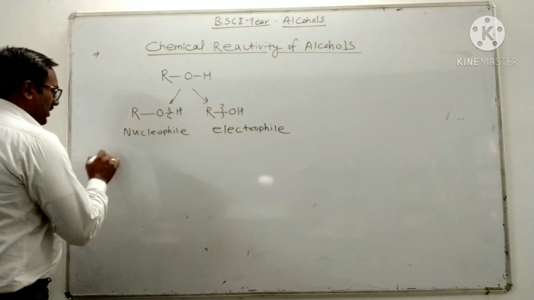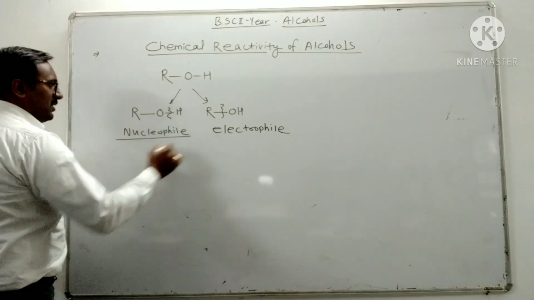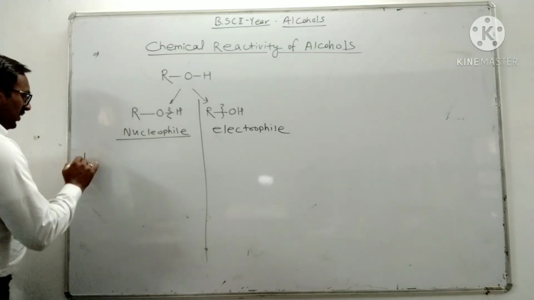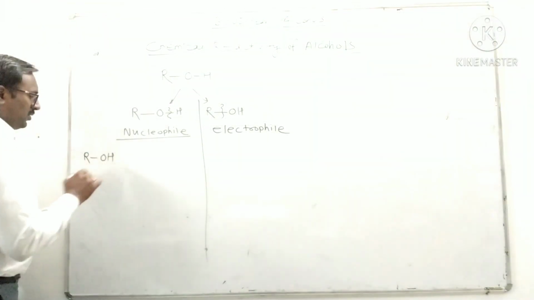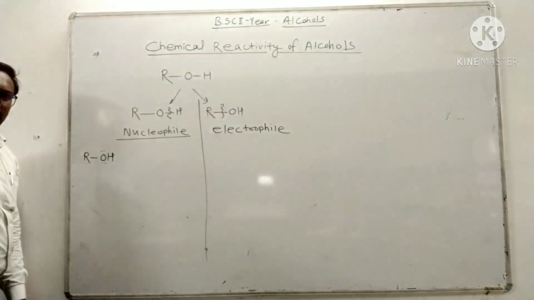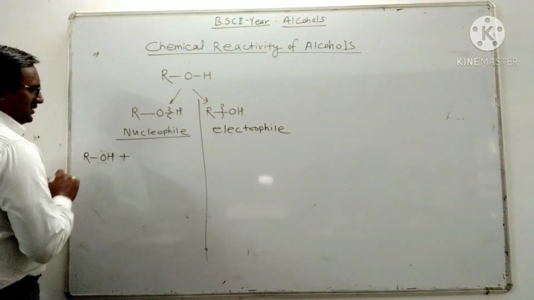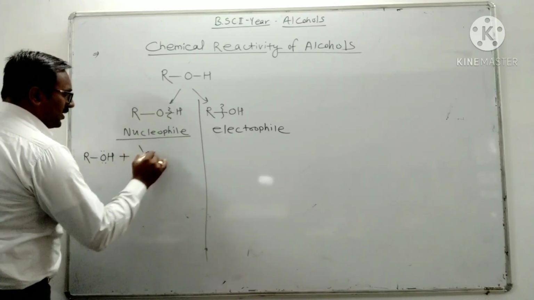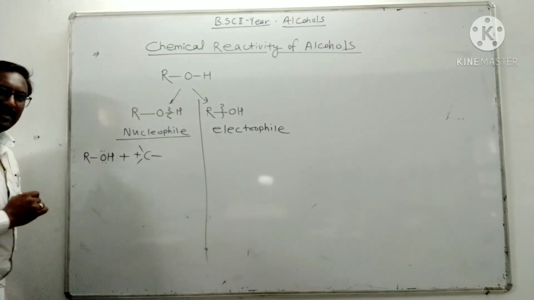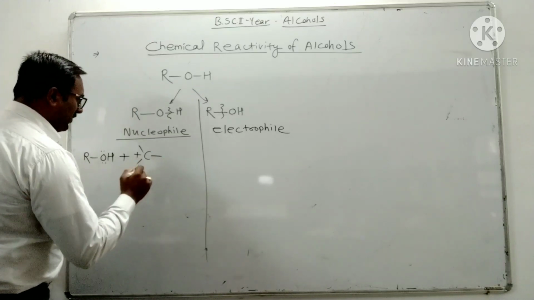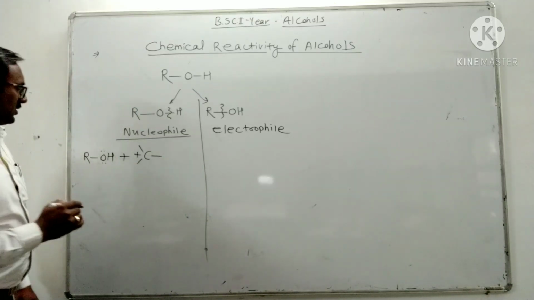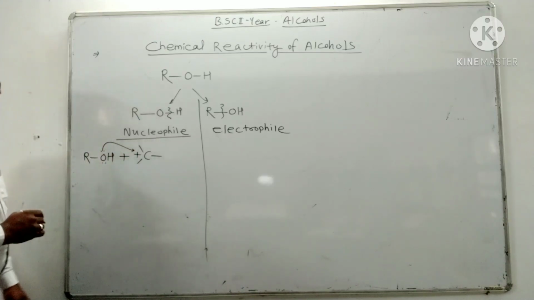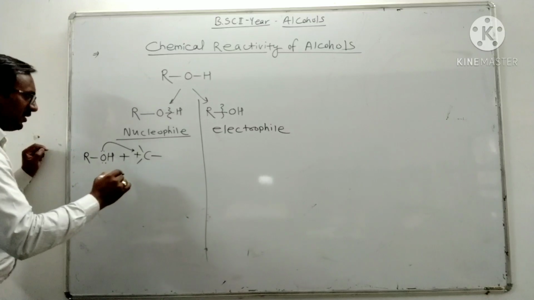First, how does alcohol act as a nucleophile? We have alcohol ROH, where oxygen has a lone pair of electrons, plus a carbocation. What will happen? There is nucleophilic attack of the lone pair of electrons on the carbocation.